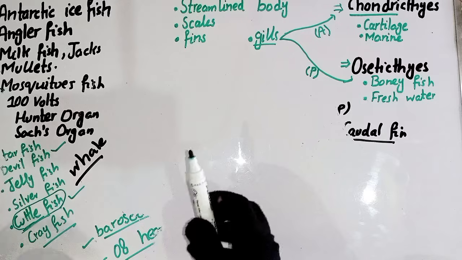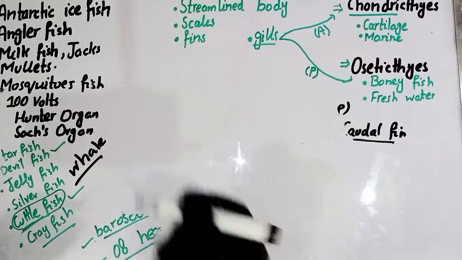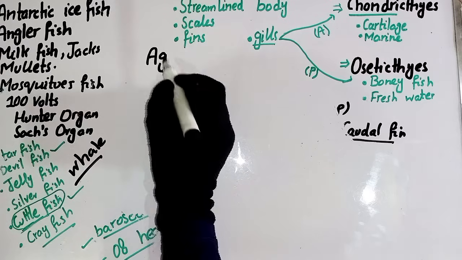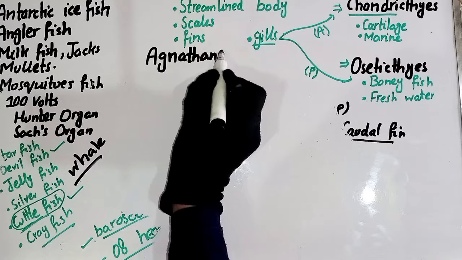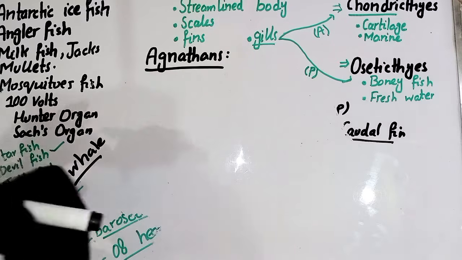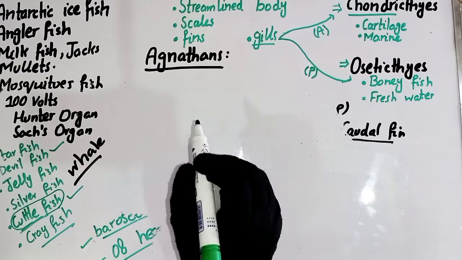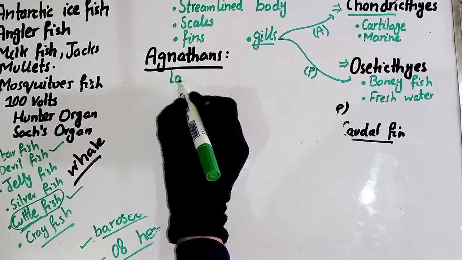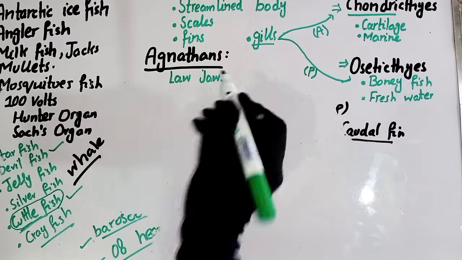Okay guys, the first group we are finally going to start is the agnathans. So what are the characteristics of the agnathans? The first one is that in agnathans there is a lack of jaws. So does lack of jaws mean lack of teeth?